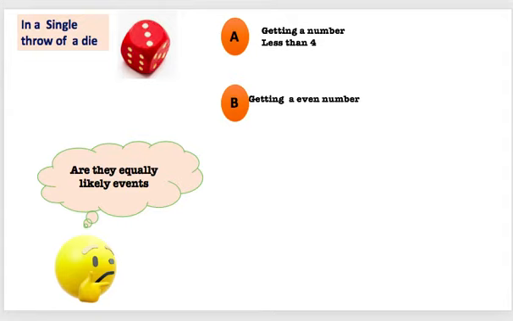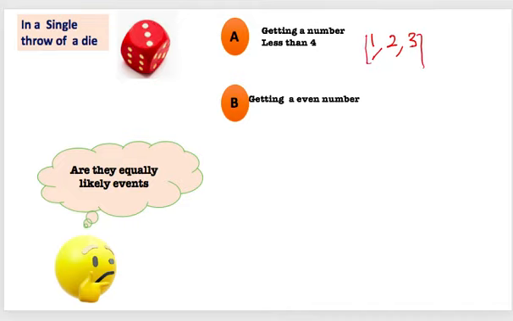Now let us see this situation. In a single throw of a die, I have to cross-check, are they equally likely? Now let us go to the event: getting a number less than 4. What are the numbers less than 4? 1 is less than 4, 2 is less than 4, 3 is less than 4, right?